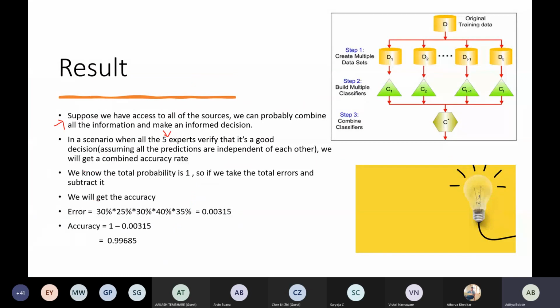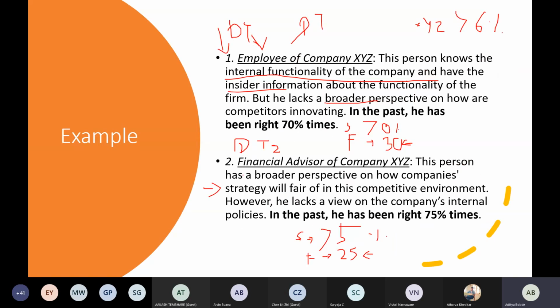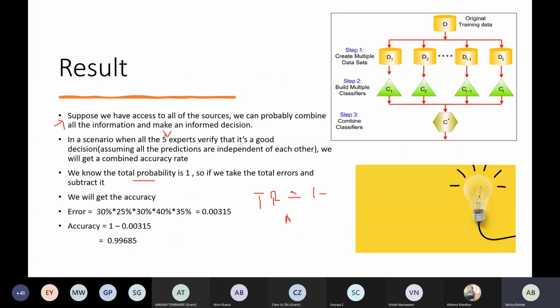So now what will we be doing? You know that probability is always 1. The total probability of anything is 1, and you subtract the total errors to get the accuracy. So we will be calculating the failure rate. The failure rate is 30% times 25 times 30 times 40 times 35. Now this works out to 0.00315. Since the total probability of anything was 1, now we subtract this value: 1 minus 0.00315. So you can see that the accuracy comes to 99%.